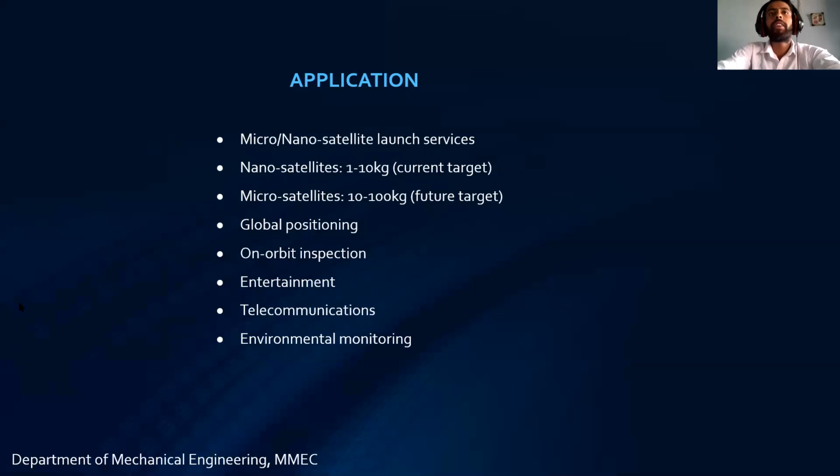And here we can see that when we use the rocket, we are supposed to constrain our satellites, and also big satellites, to very small size, sir, because it cannot take that much load, sir.